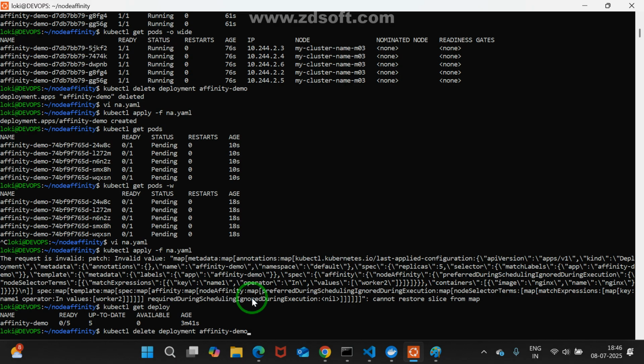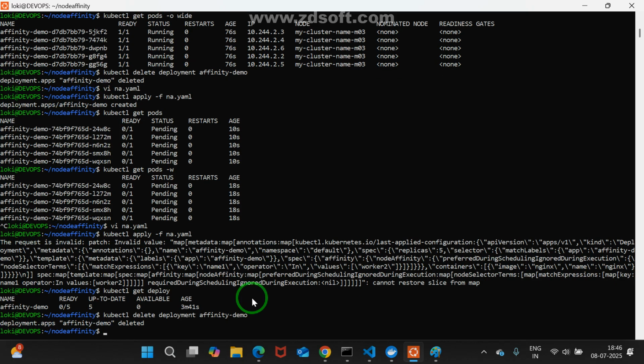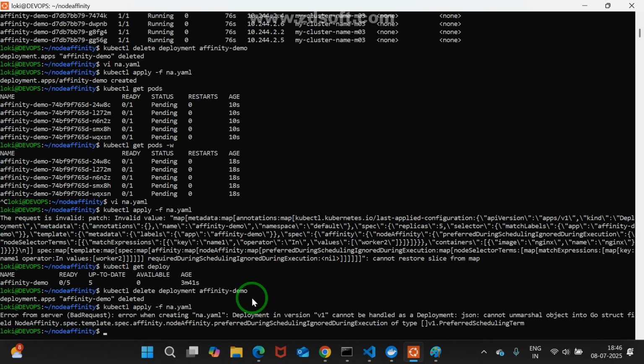Delete. Now, once again, you may try. Maybe somewhere there are spelling mistakes or something. Cannot restore slice from map. Anyway, we'll go for kubectl apply. Right? Now, what is it saying? Error from server, error when creating na.yml, deployment in version v1 cannot be handled as deployment, JSON cannot unmarshal.